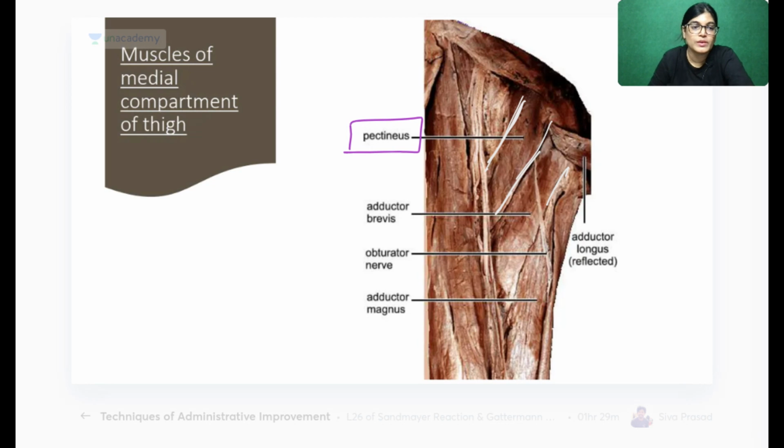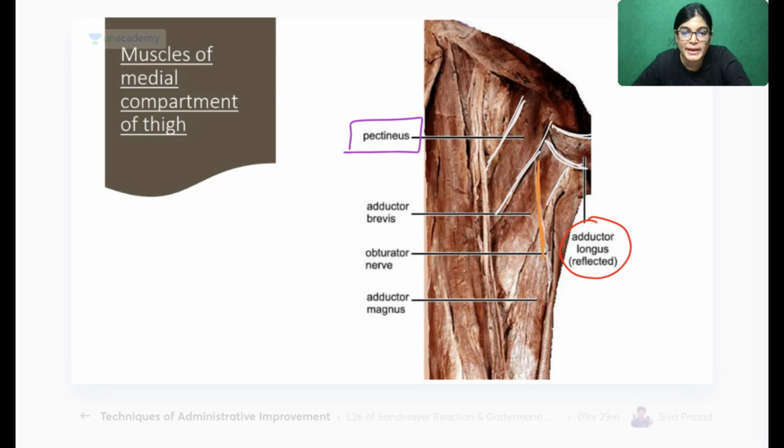This is the part which is reflected. Why has the adductor longus muscle been reflected? It is lying just medial to it, but it is reflected so that we can see the other adductor group of muscles lying beneath it. When you see the adductor group of muscles, you have to do dissection in layers. When you reflect adductor longus, you get a clear view of the adductor brevis muscle, and if you dissect further, you will get the adductor magnus muscle. See here, adductor longus is reflected, and below it you can see the nerve of this compartment.